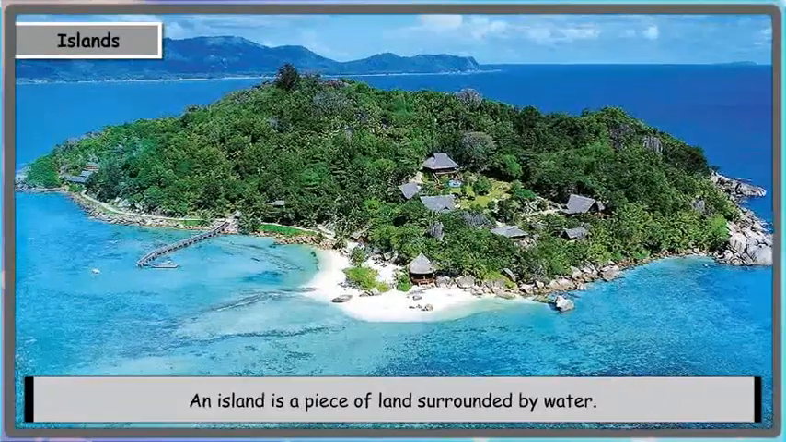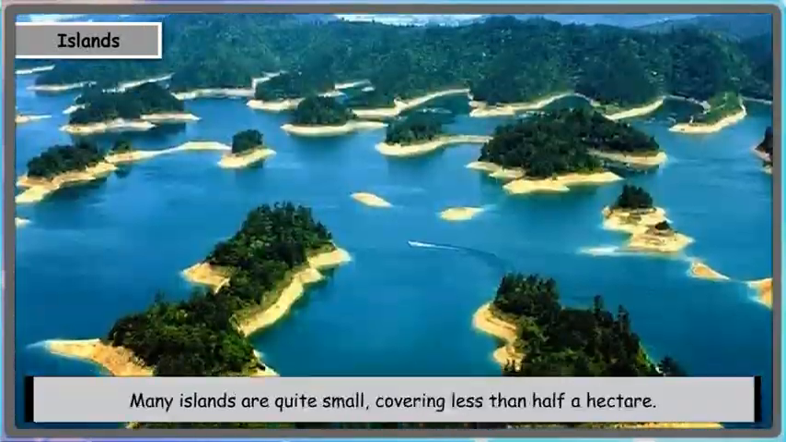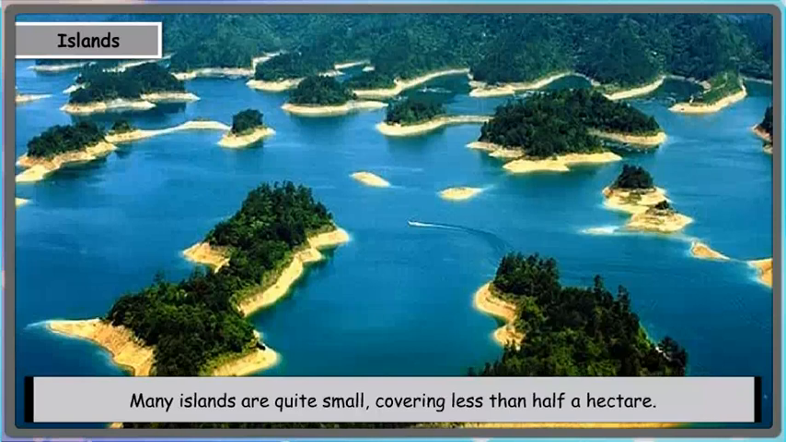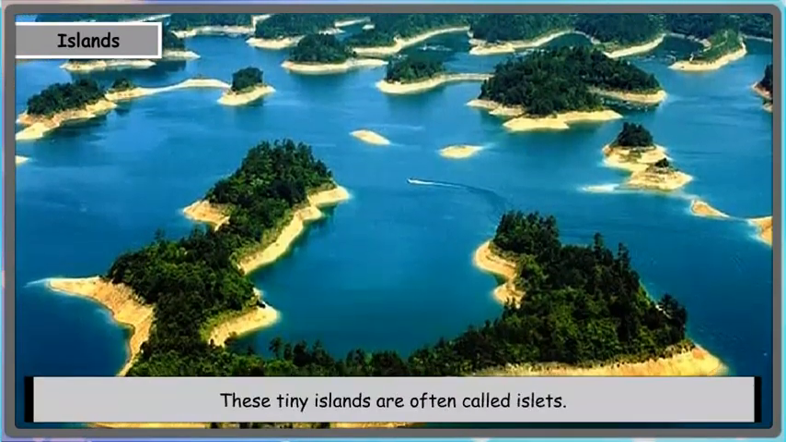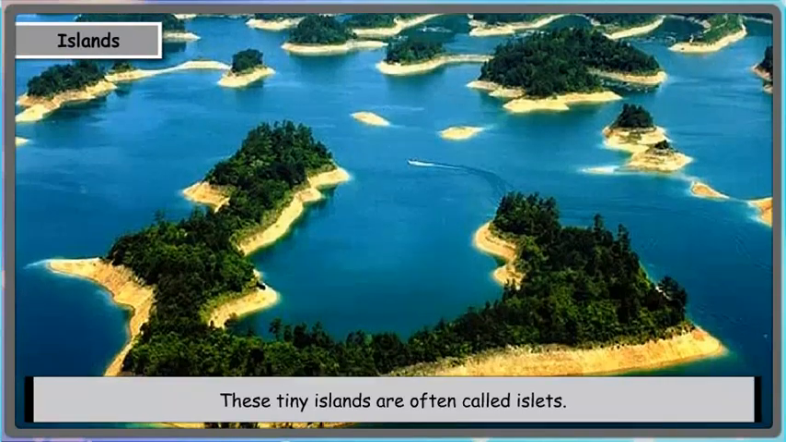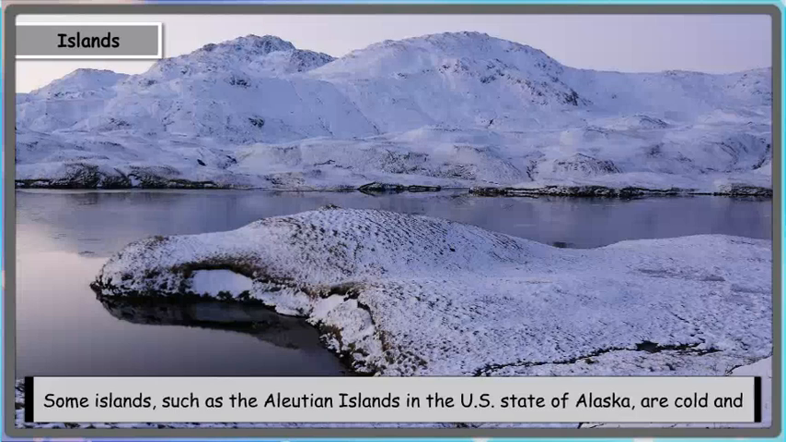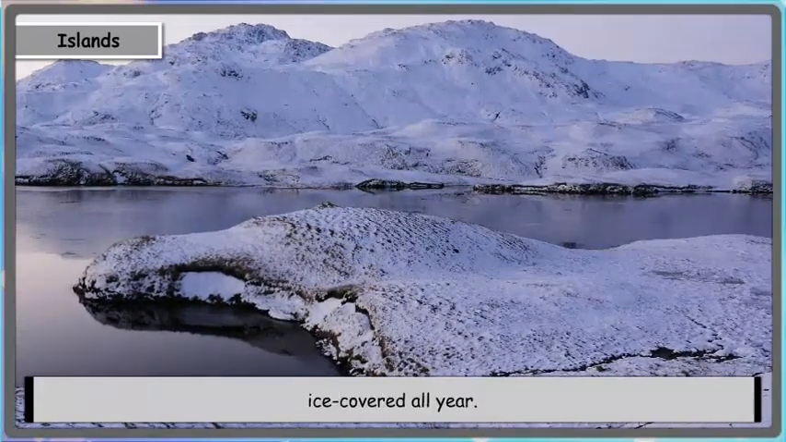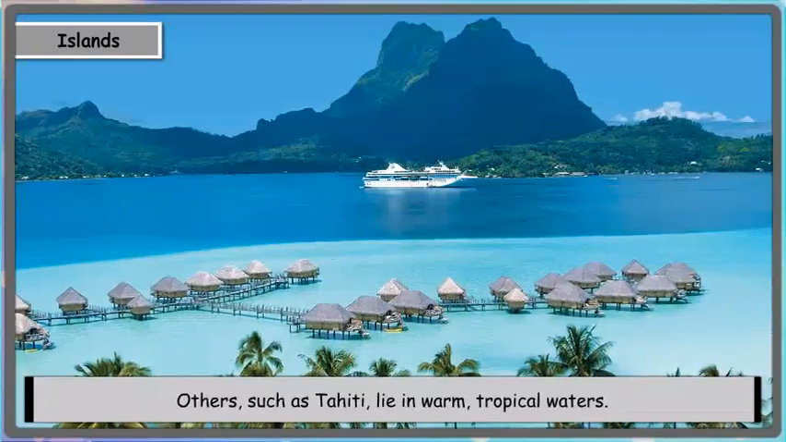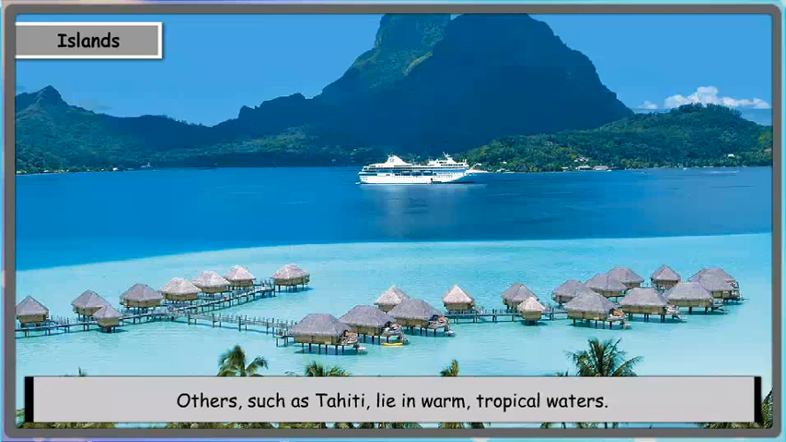Islands. An island is a piece of land surrounded by water. Many islands are quite small, covering less than half a hectare. These tiny islands are often called islets. Some islands, such as the Lutean Islands in the US state of Alaska, are cold and ice-covered all year. Others, such as Tahiti, lie in warm tropical waters.